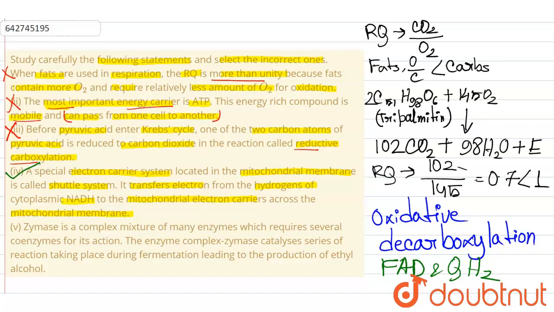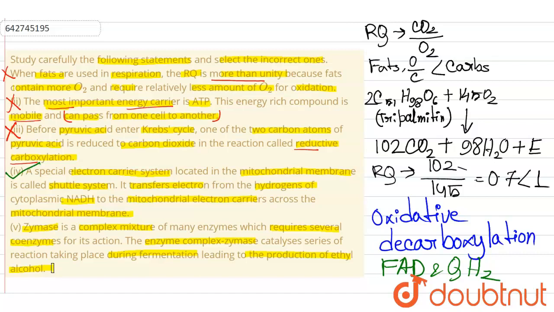And now the last statement: zymase is a complex mixture of many enzymes which requires several coenzymes for its action. The enzyme complex zymase catalyzes a series of reactions taking place during fermentation leading to the production of ethyl alcohol. So zymase occurs naturally in yeasts and it is used in conditions where the pancreas cannot make or doesn't release enough digestive enzymes into the small intestine.